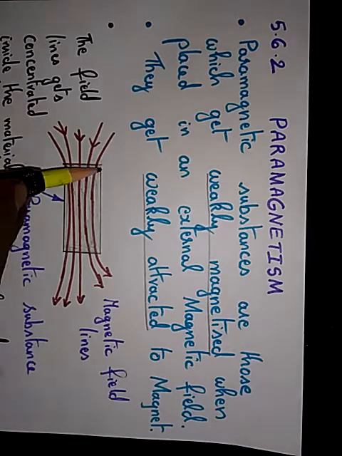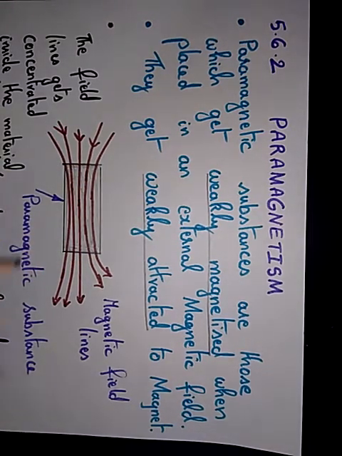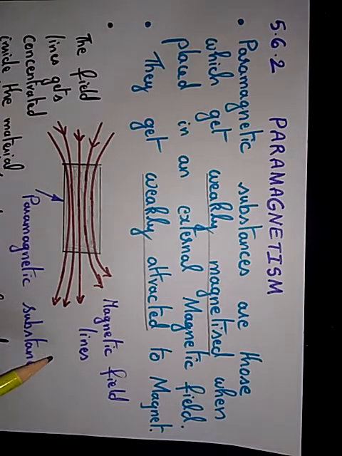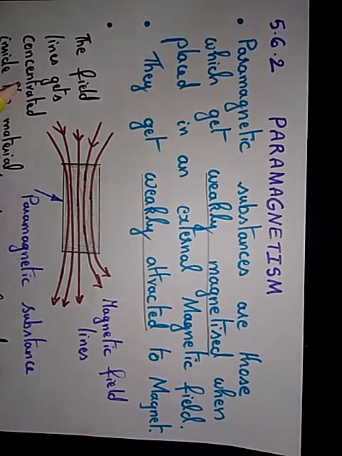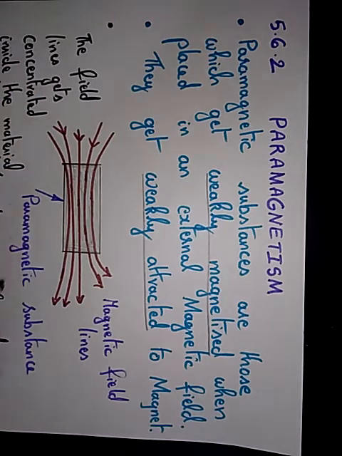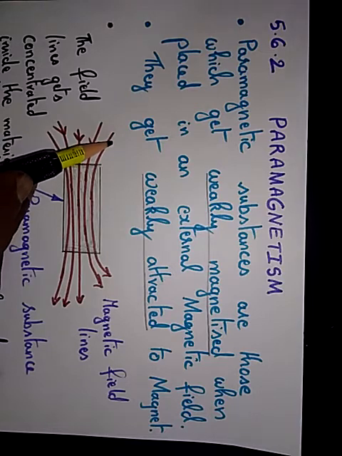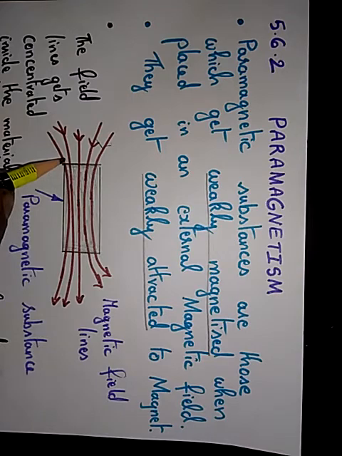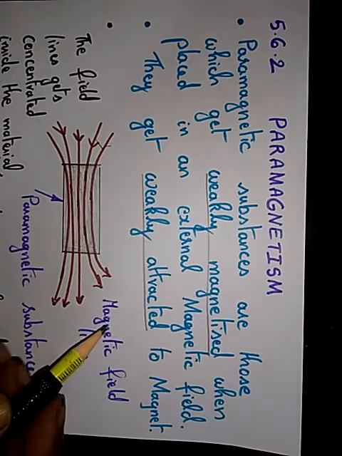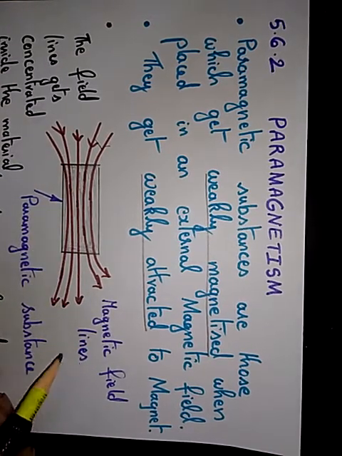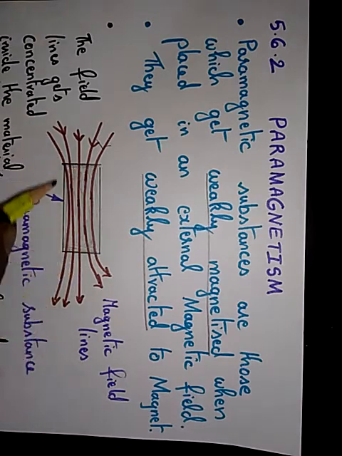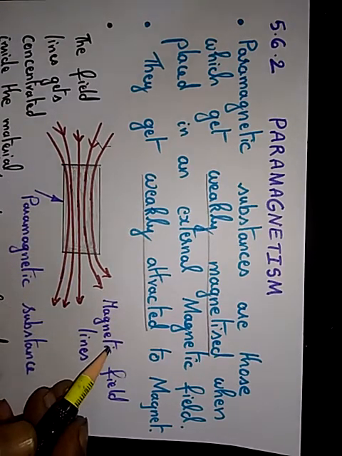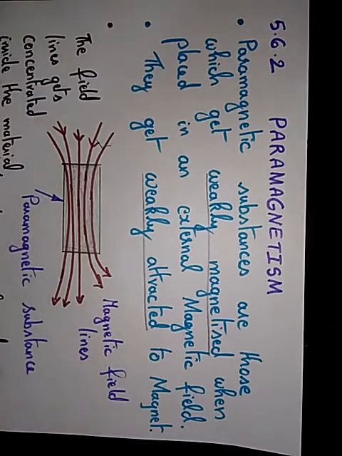So this is a paramagnetic substance and these are all the magnetic field lines. The field lines get concentrated inside the material and the field inside is enhanced. That means the magnetic field goes inside this paramagnetic substance and therefore it increases the magnetic field inside the paramagnetic substance. Okay.